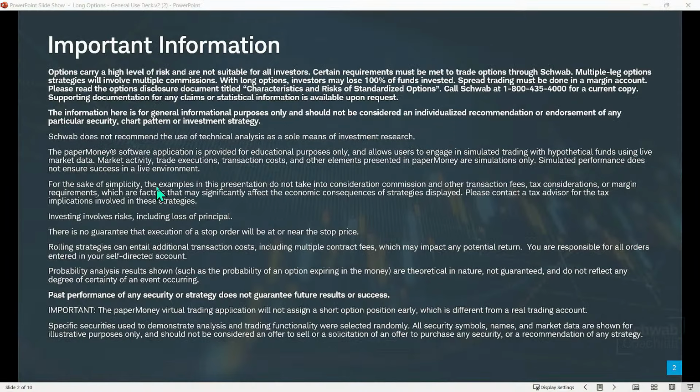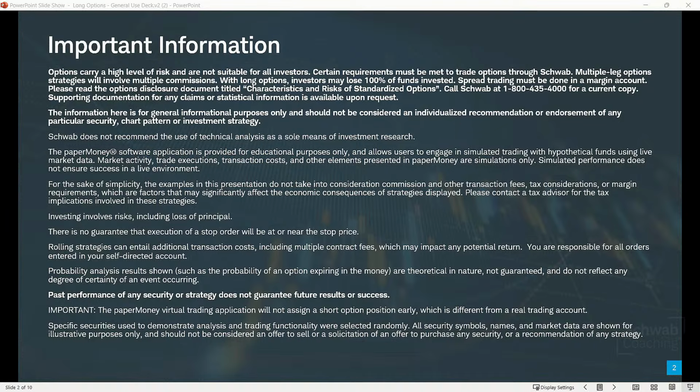But before we do that, we do need to get through some disclosures. Options do carry a high level of risk and are not suitable for all investors. The information today is for general informational purposes only. It's not an individual recommendation of any security, chart pattern, or investment strategy. All investing involves risks, including potential loss of principal.